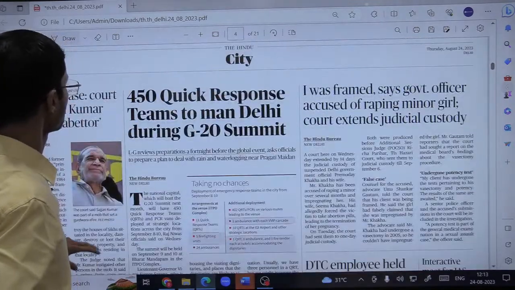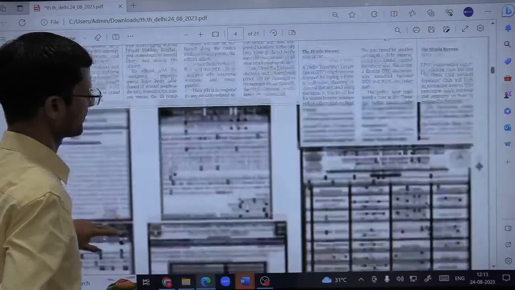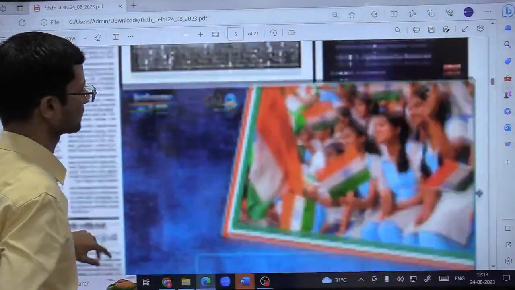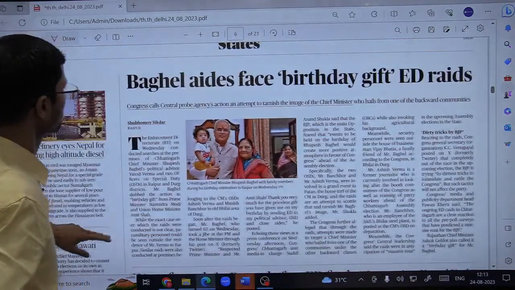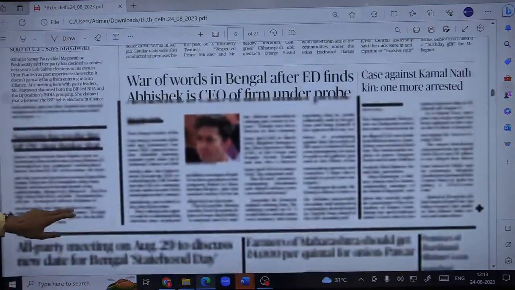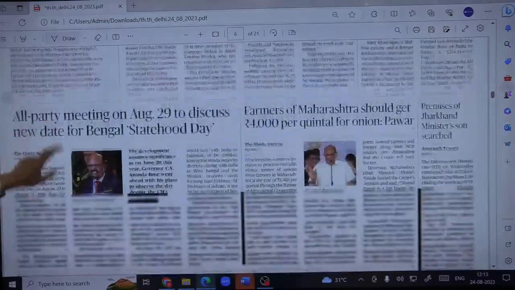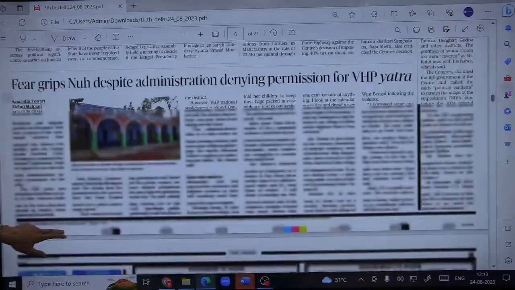So this is a city page from Delhi. Those who are from Delhi do have a look at it. Otherwise, you can skip, and let us quickly go to the other important things. So politics only from the state page. Unless and until anything is important, we can skip them. So you have only politics here. Just quickly